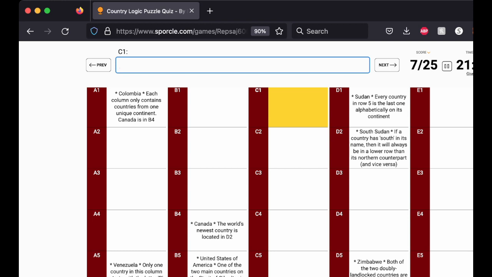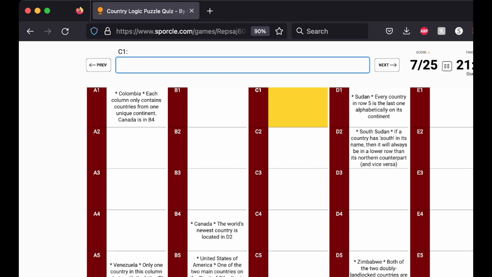Thinking about Asia, Uzbekistan, it borders, I think, Turkmenistan, Afghanistan. I think, okay, so Uzbekistan and Liechtenstein are in the quiz. We just don't know where yet.